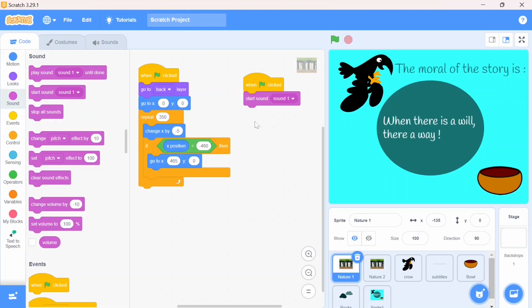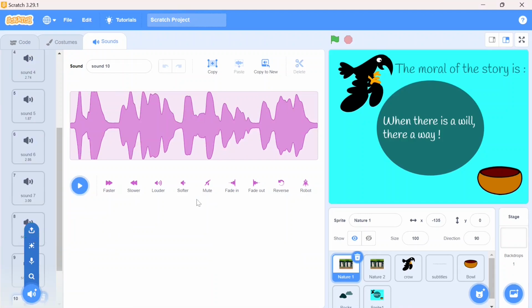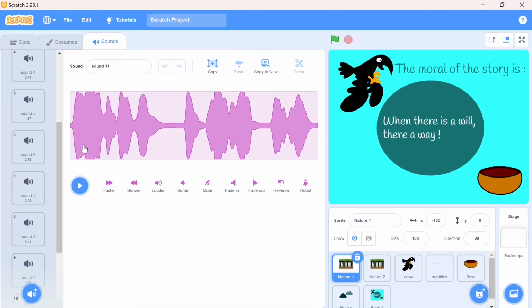Right? Now in the same way, I'm going to download all my sounds according to the story, and afterwards we are going to see how it will look on screen. Go back to the sound and I will download all my sounds. Okay. Do you want to listen to this?